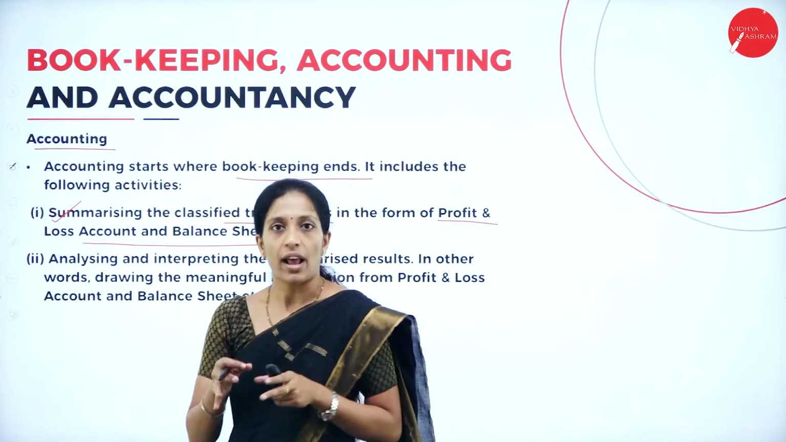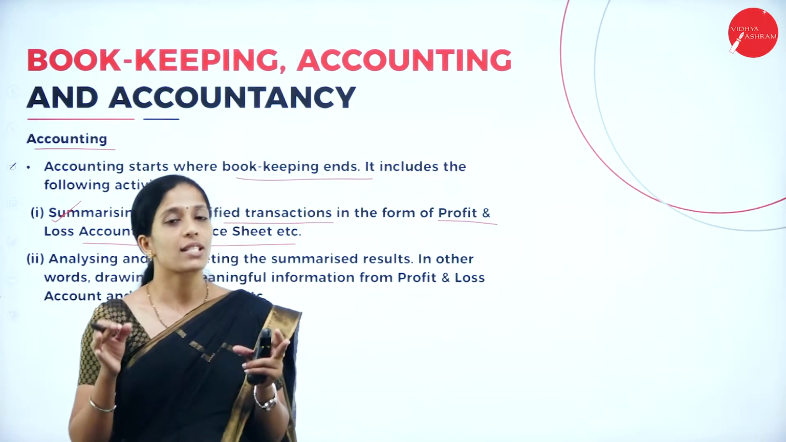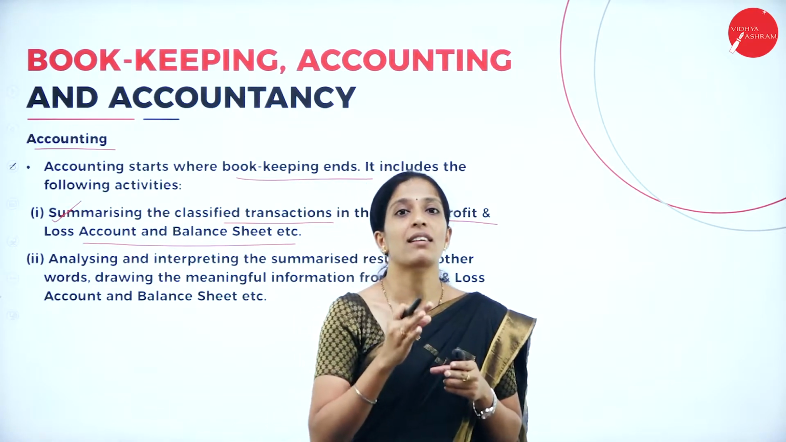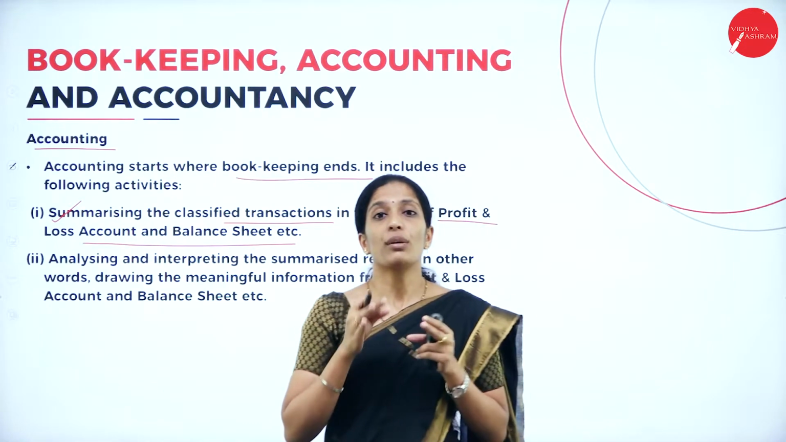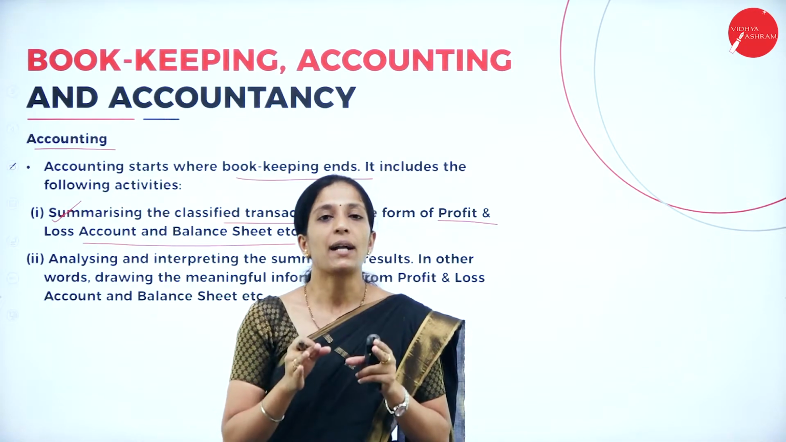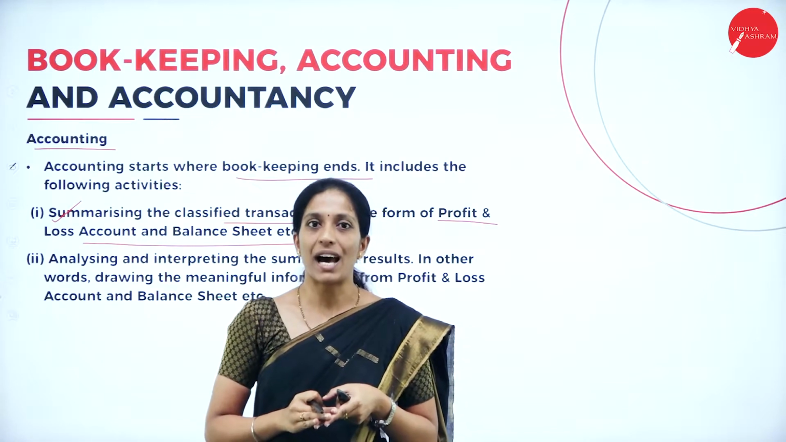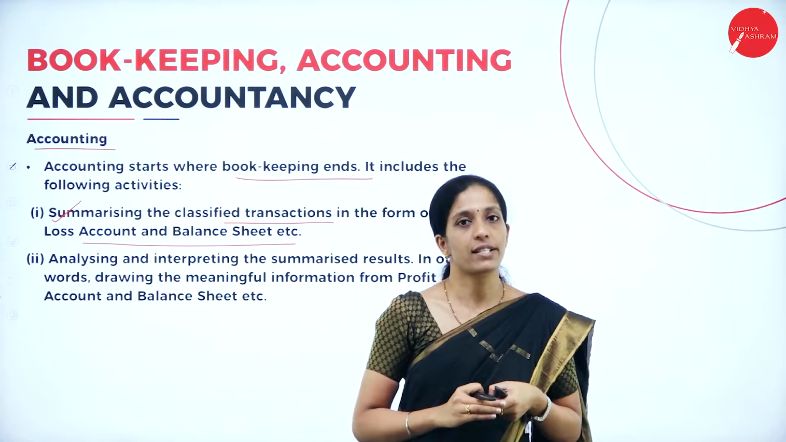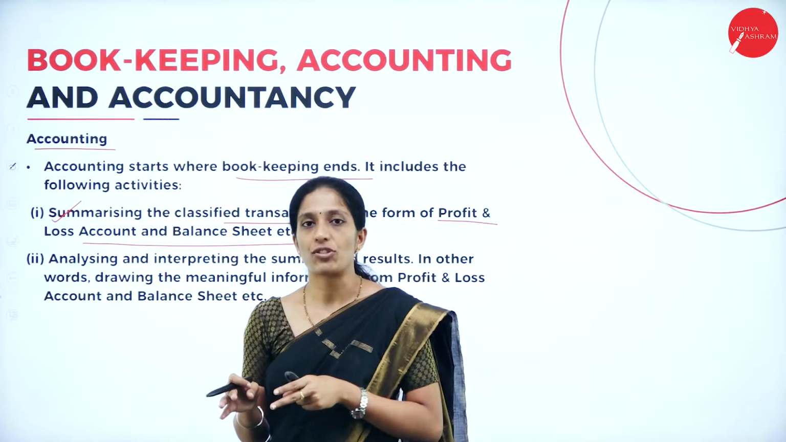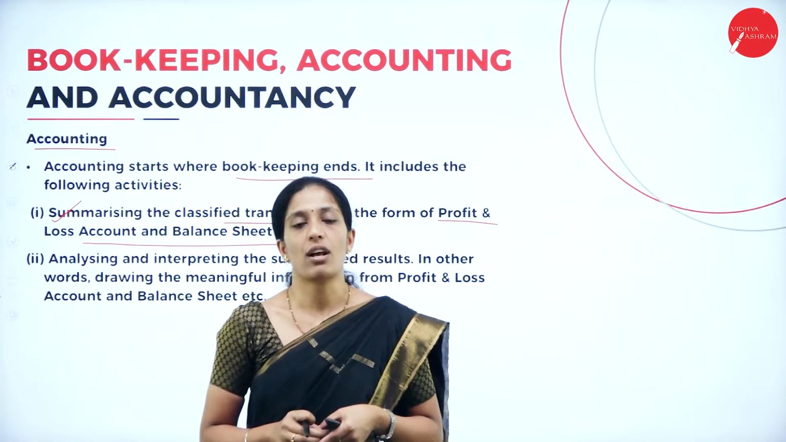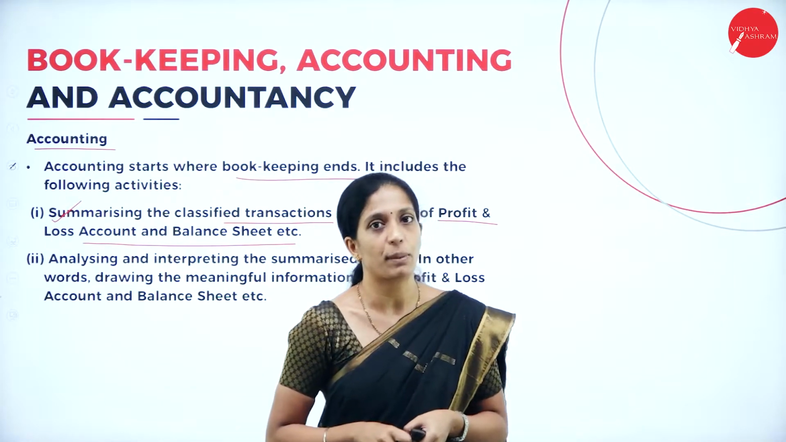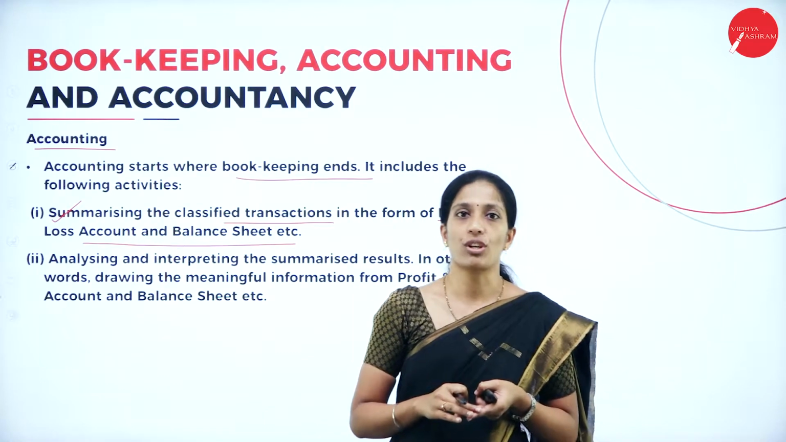Whatever the classified transactions are there, those transactions have to be simplified and presented in such a way that they are understandable to the users. So, in order to make the users understand, we have to reduce the transactions and prepare the profit and loss account as well as the balance sheet, which we call the financial statement. So, what is this financial statement? The financial statement is prepared at the end of the financial year, which includes the trading profit and loss account as well as the balance sheet, whereby we will come to know the net profit or net loss of the business as well as the financial position of the business.